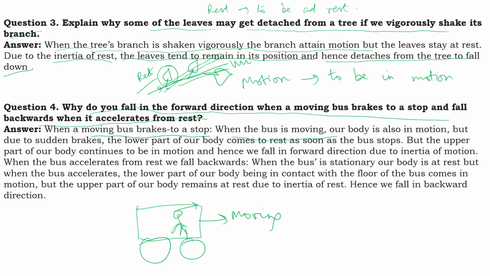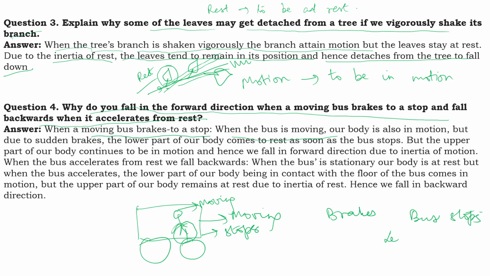So you are also moving with that. The person standing is also moving with that. But when brakes are applied, what happens? The bus stops, isn't it? Bus stops. The legs were in direct contact with the surface of the bus. So the lower part also stops. But the upper part is still in the tendency of movement. That's how the body experiences a forward jerk.